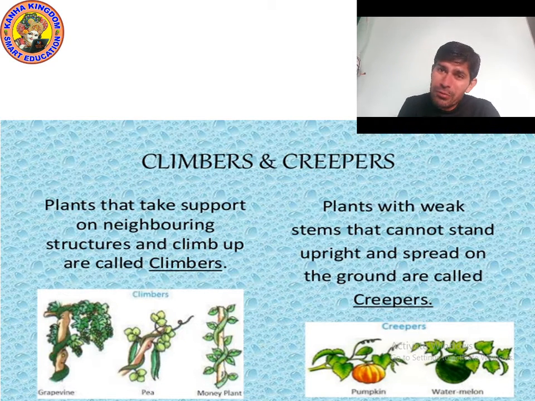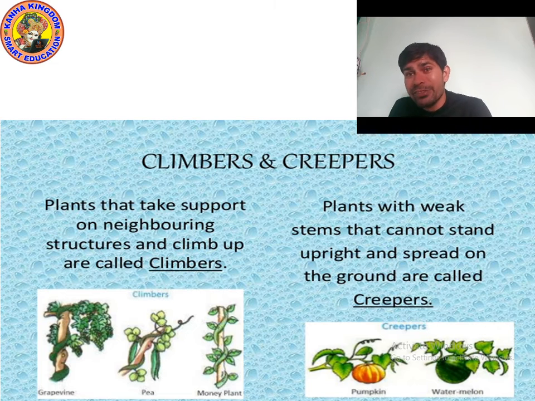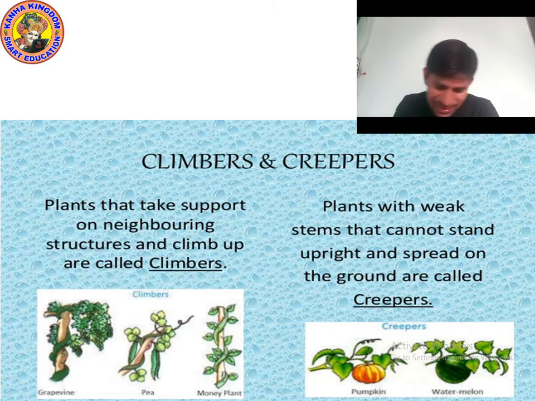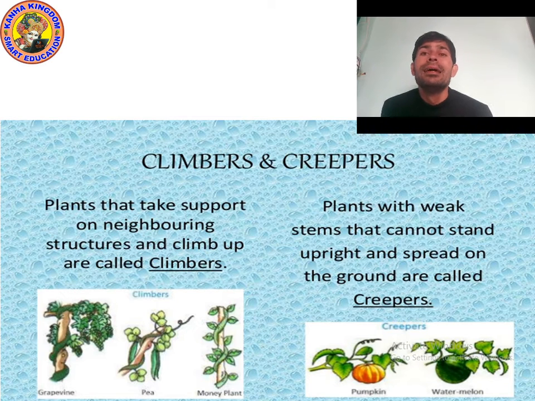If there is a wall near, they will climb on the wall. If there is a tree near, they will climb on the tree. If there is a string or thread near, they will climb on it. They climb on anything. If you are near the plant, they will climb on you. So they are known as climbers: grapevine, pea, money plants.